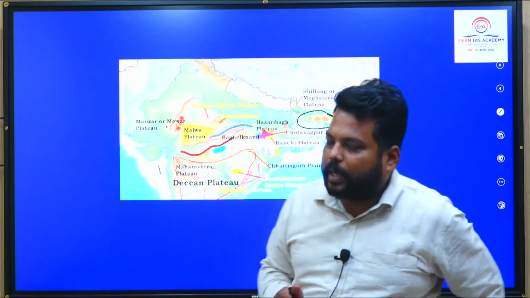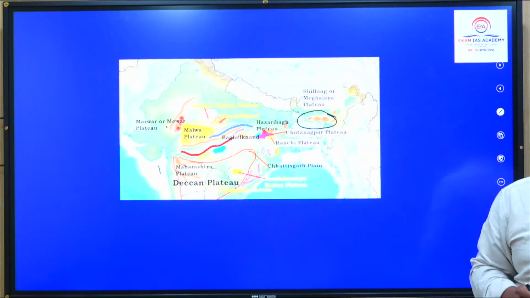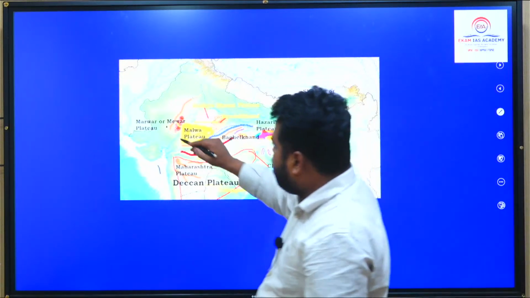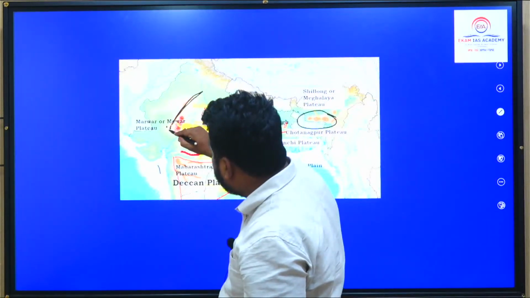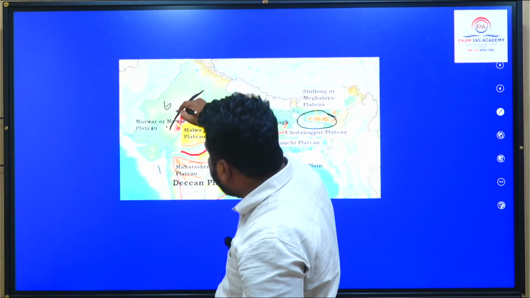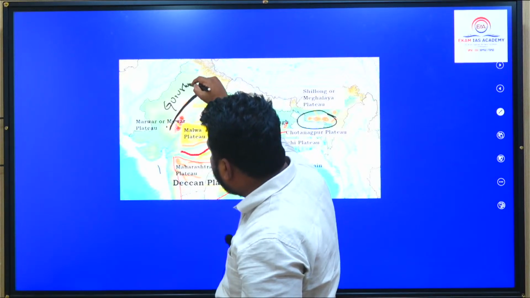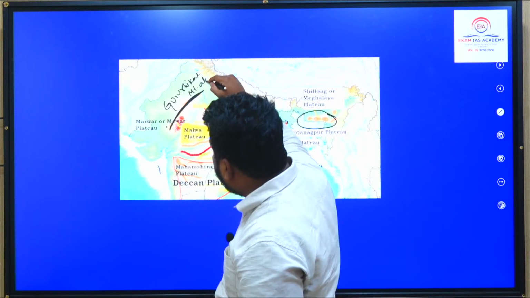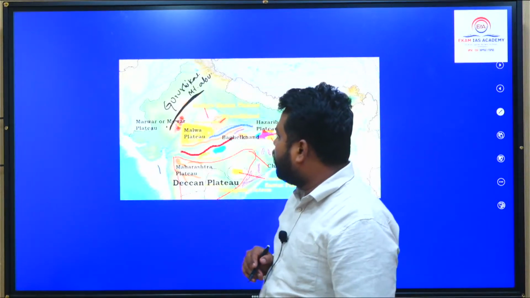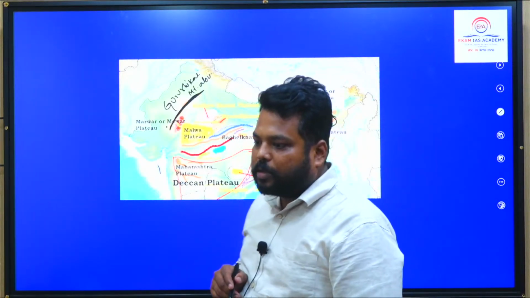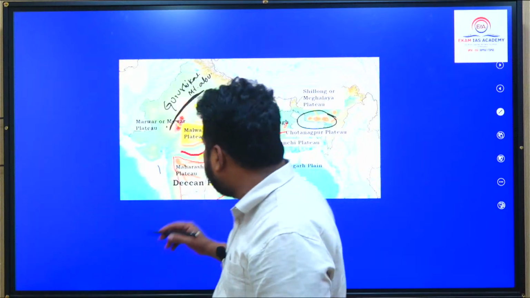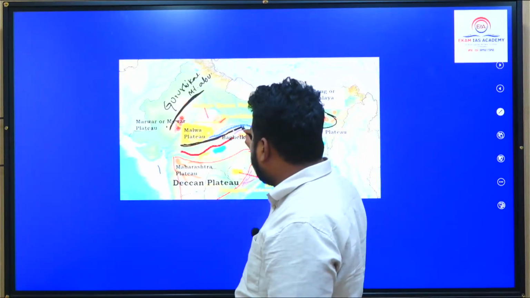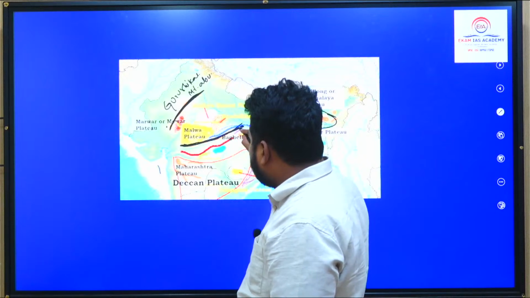And within this peninsular plateau, we have hill regions. So if you see the extension of the Aravallis, there is Guru Shikhar, which is the highest peak. So pointing out Guru Shikhar is very important. Along with Guru Shikhar, you should also find and point out Mount Abu. So this is one particular hill range which is connected with this peninsular plateau. The other hill ranges, we have the Vindhyas. Clear, Vindhyas and